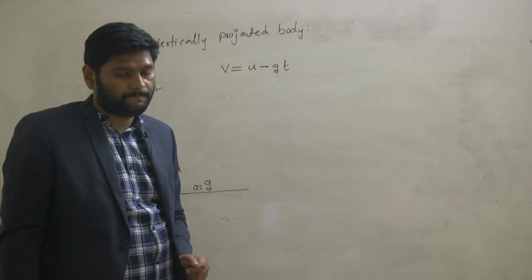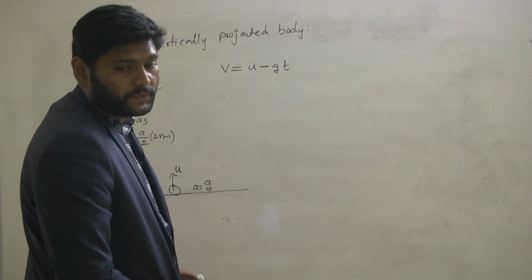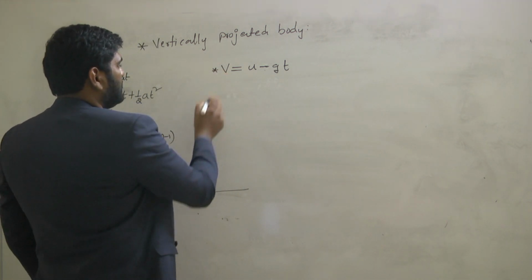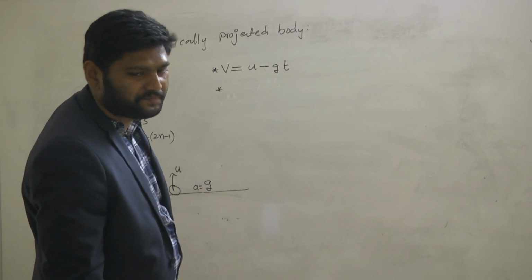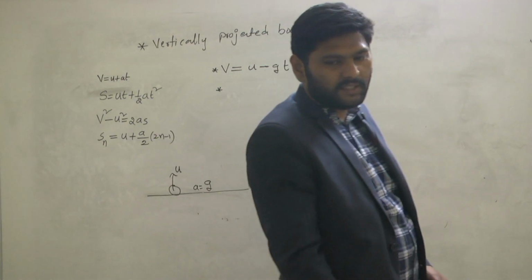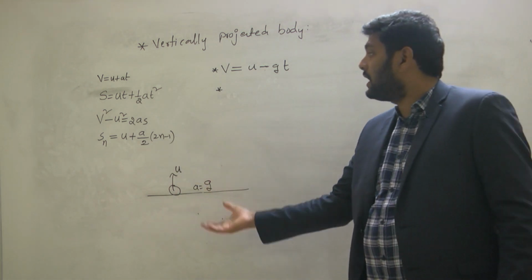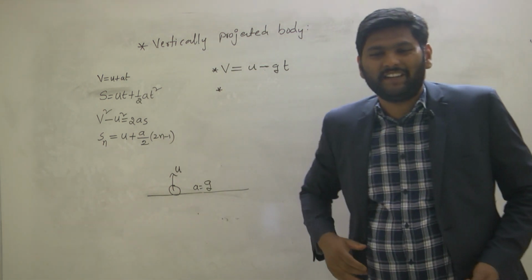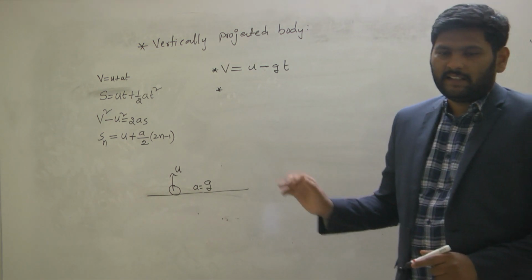Am I right? Yes, sir. Next, in the same way, how will the second equation of motion change? When we are throwing with some velocity, is it covering height or distance? Height.